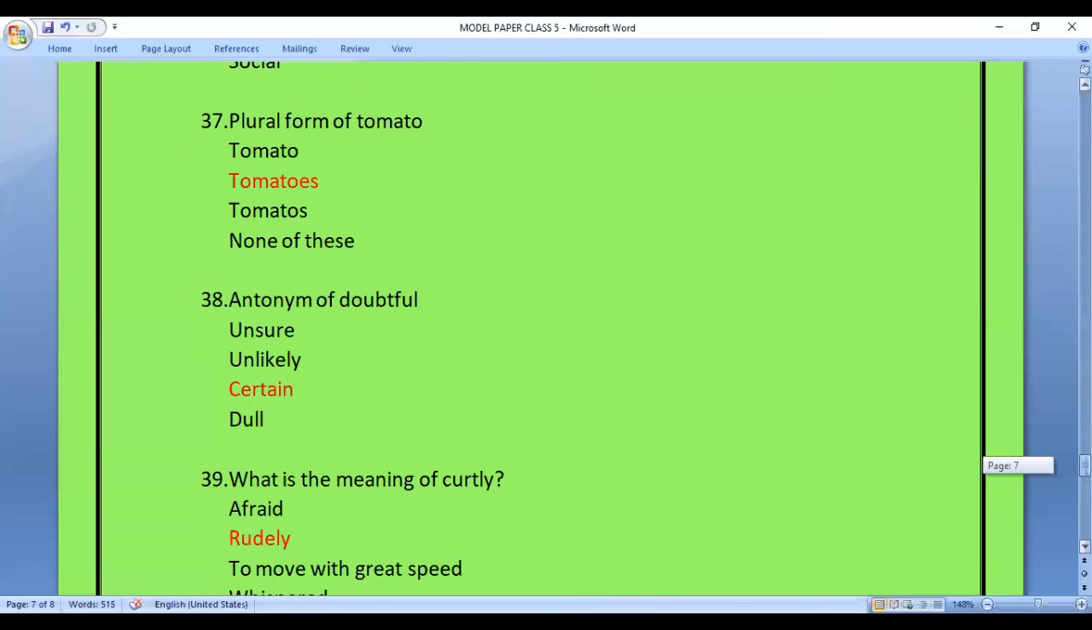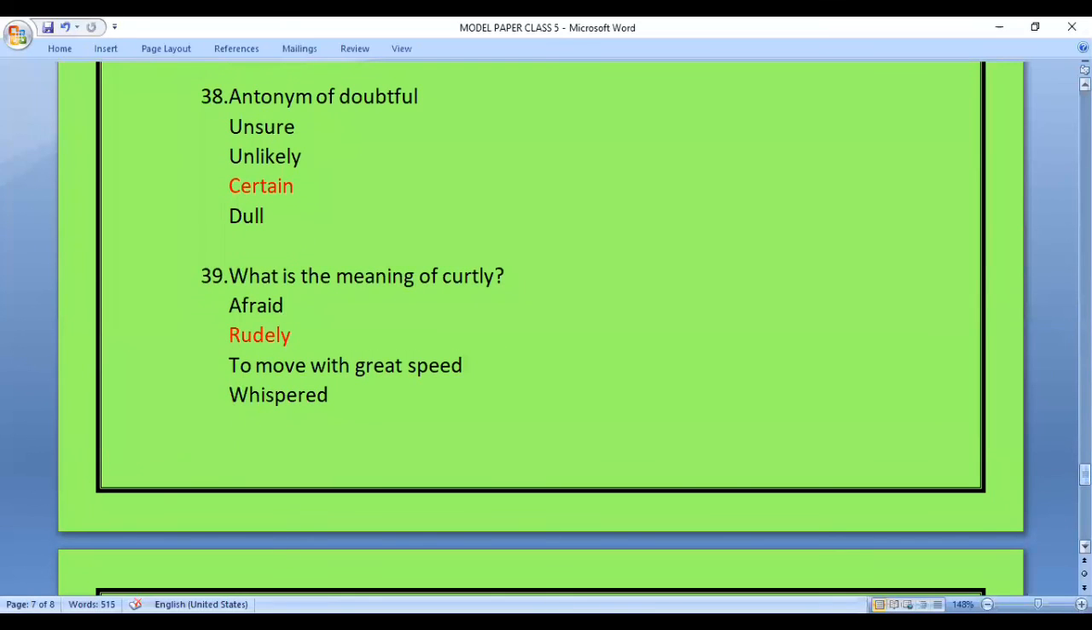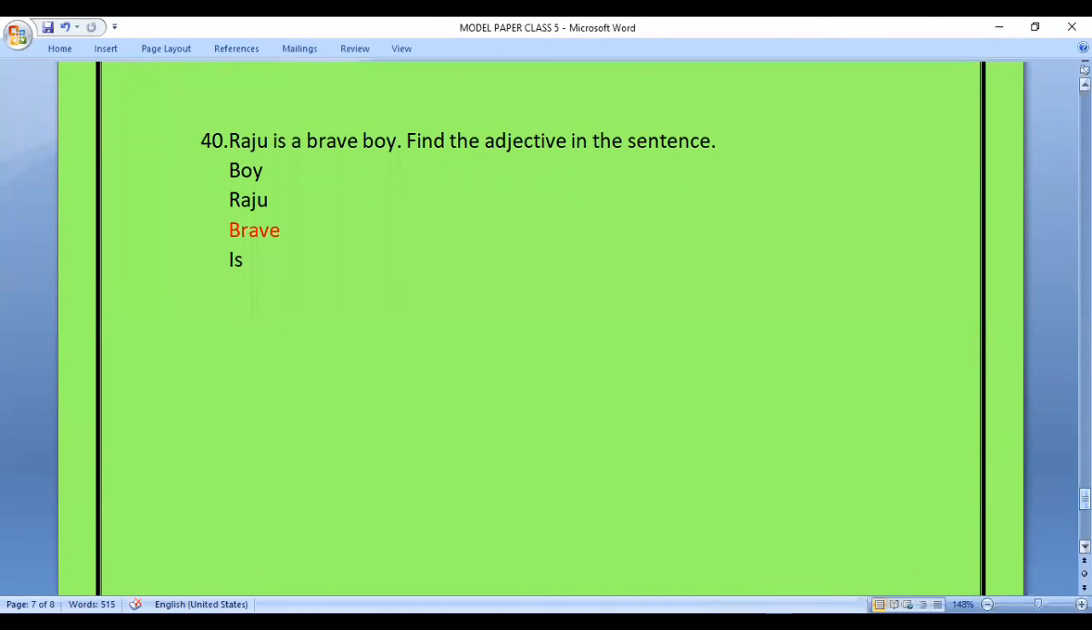Question 39. What is the meaning of the word curtly? So, this question is from the meanings of the lesson The Topper. Options are afraid, rudely, to move with great speed, whispered. The answer is rudely.